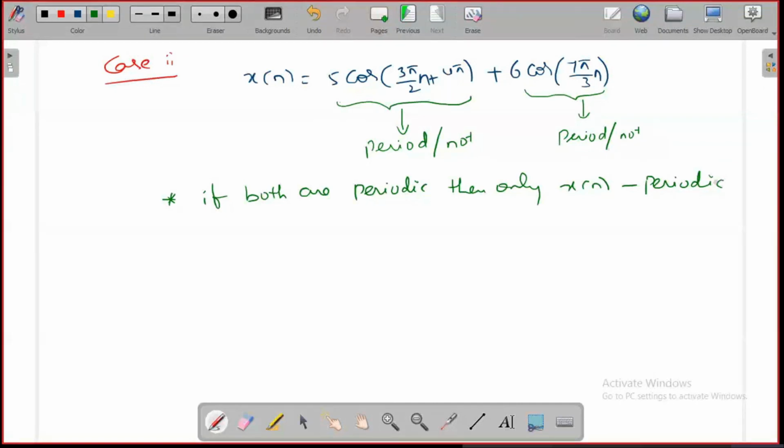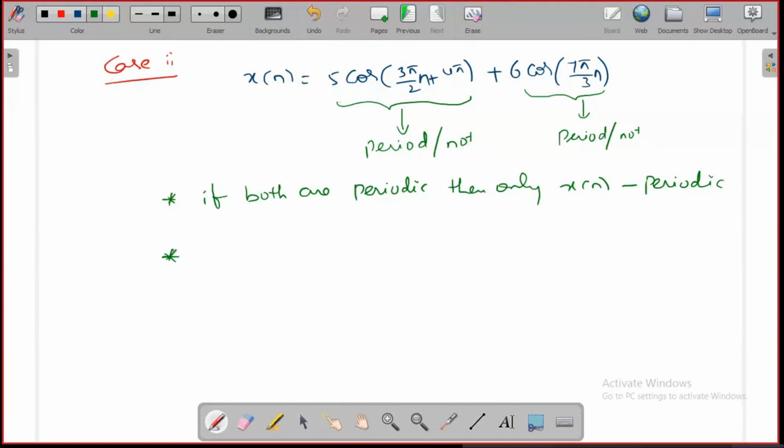Let's say the signal is a combination of more than two signals. If all the signals are periodic, then only the given signal is periodic. Otherwise, it is simply an aperiodic signal. If at least one signal is aperiodic, then the complete signal is aperiodic. Now, how to find the period of these?